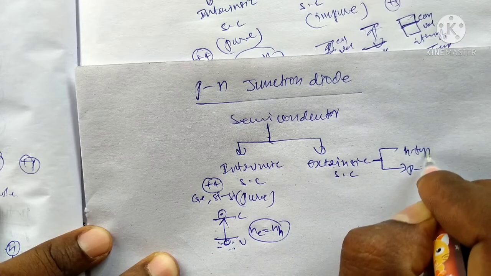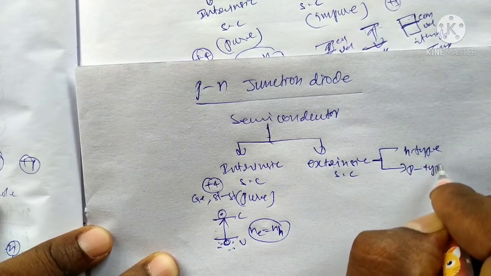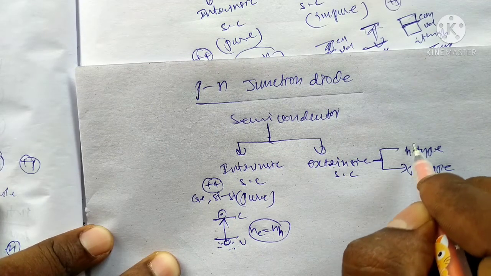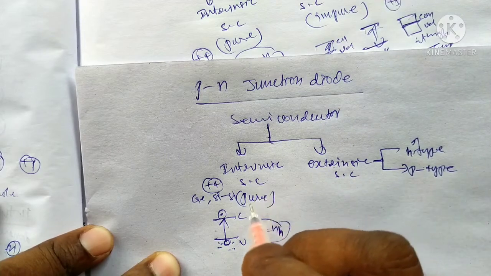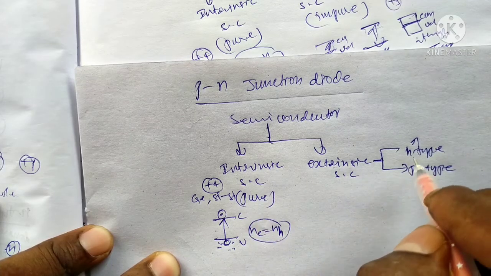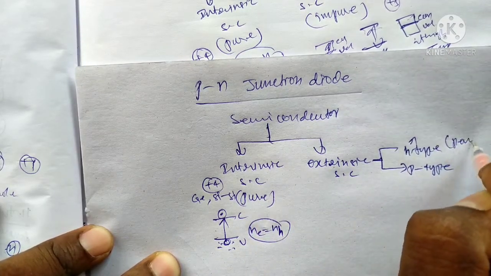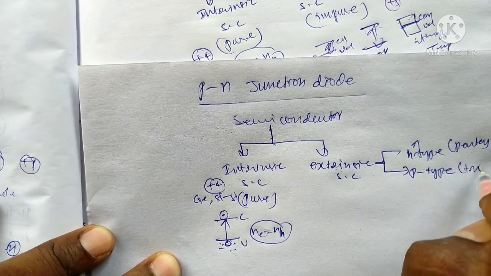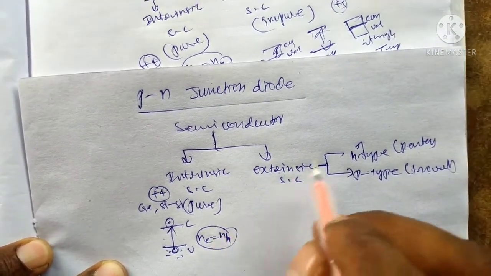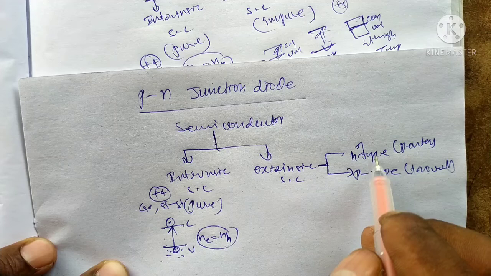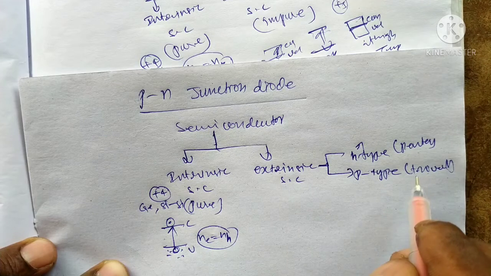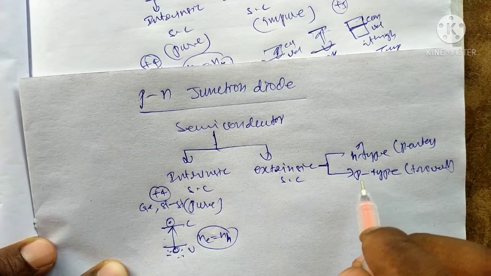Further, extrinsic semiconductors are two types, that is N type, another one is P type semiconductor. What is the P type semiconductor? What is the N type semiconductor? N type semiconductor means the pure form of silicon or pure form of semiconductor doped with pentavalent atoms. This is a pentavalent atom. This is a trivalent atom. Pure form of semiconductor doped with pentavalent atoms forms an N type semiconductor. Pure form of semiconductor doped with trivalent atoms forms a P type semiconductor.